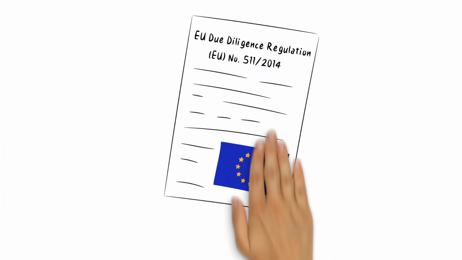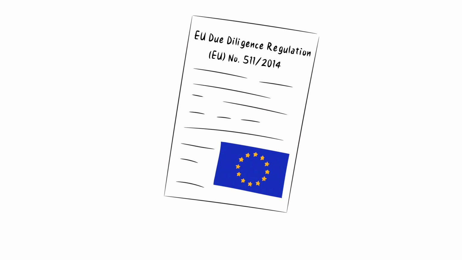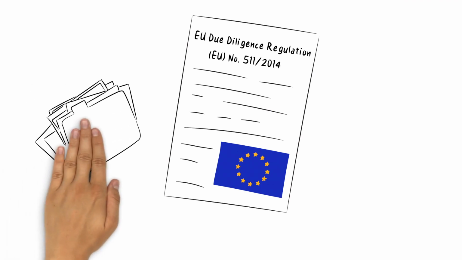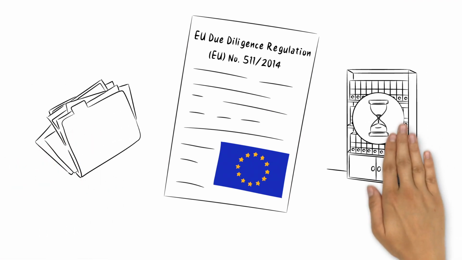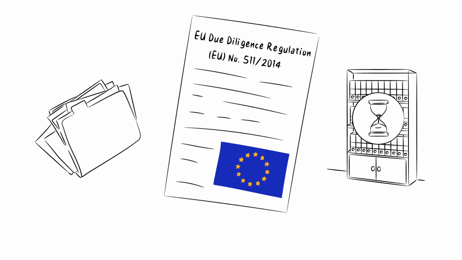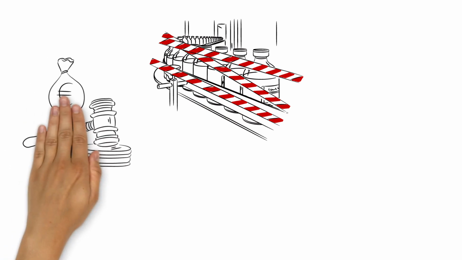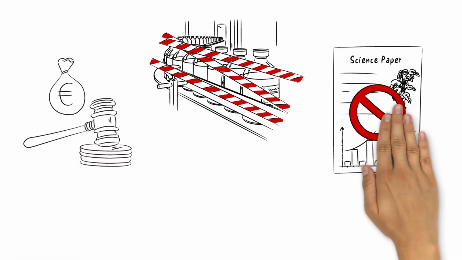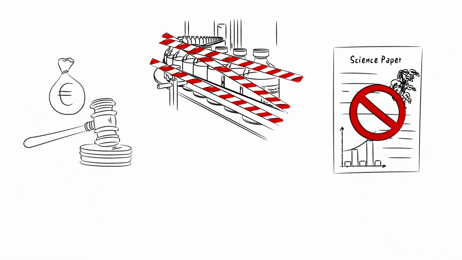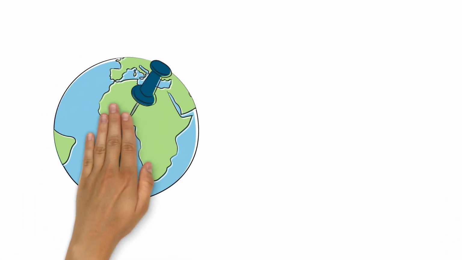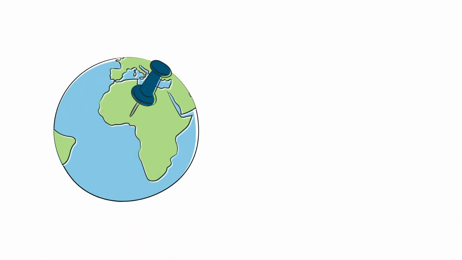In the EU, compliance with the protocol for the use of resources is ensured by EU due diligence obligations. For example, documentation requirements and retention periods must be adhered to. Violations of the protocol can lead to fines or may prevent research results from being used or published. The rules of the providing country are always decisive.